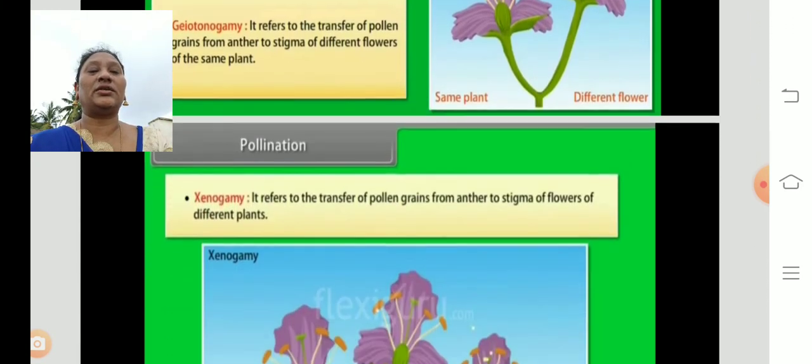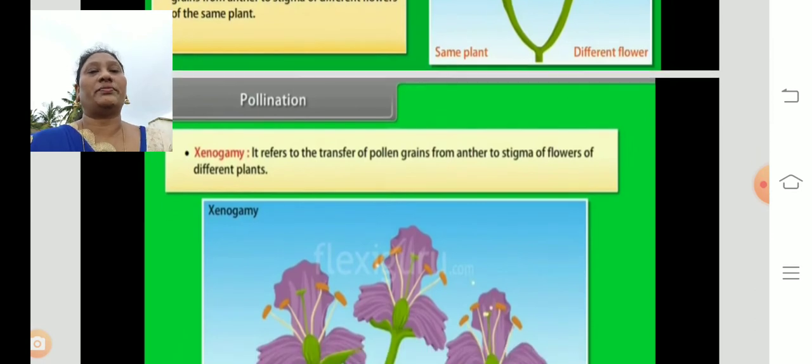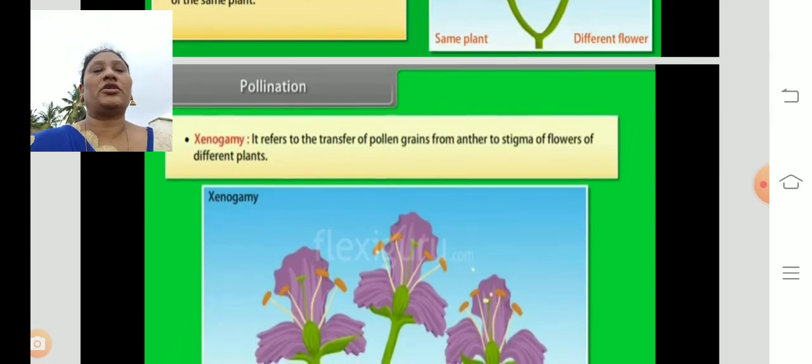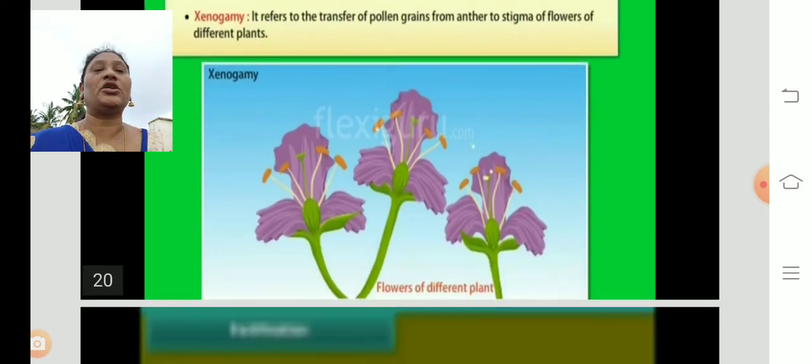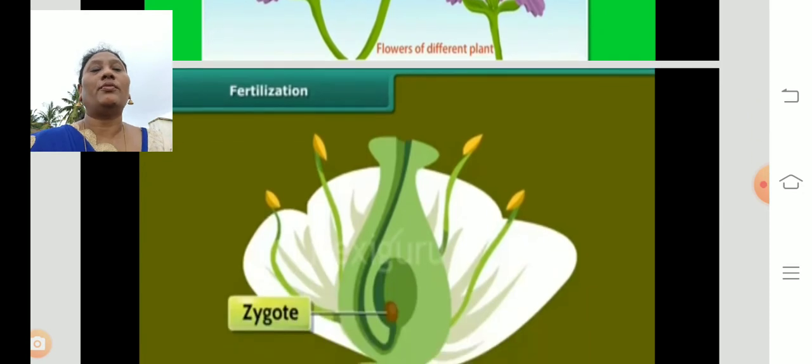Then what is the third one? Xenogamy. That is nothing but cross-pollination. It is the transfer of pollen grains from the anther to the stigma of a flower on a different plant of the same variety. That is called xenogamy. So these are the different types of pollination.